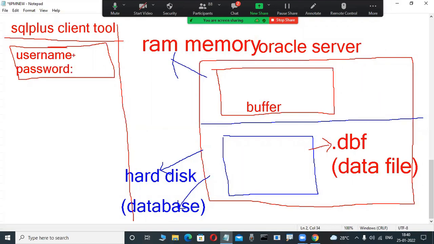Now, whenever you are creating tables, where are those tables available? In a hard disk. This is just your imagination. Don't write anything down, just observe. In the future, you will create tables. In a relational database, data is stored in table format only. Those created tables are stored in a physical database, that is, a hard disk only.